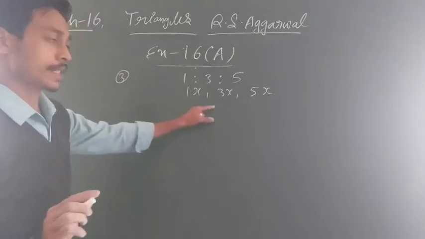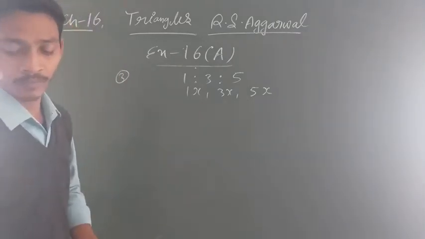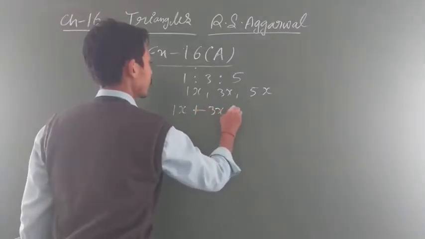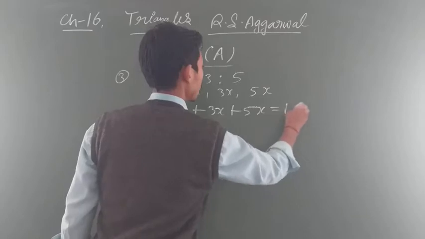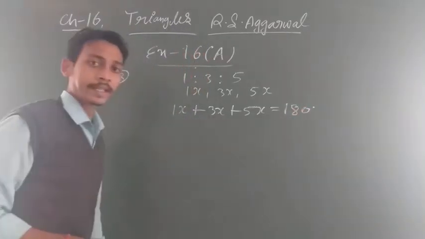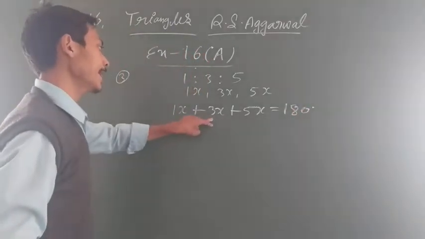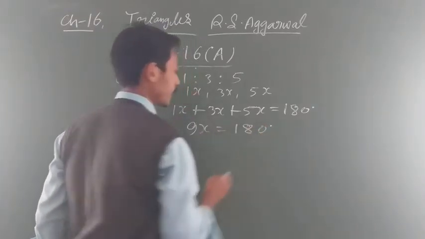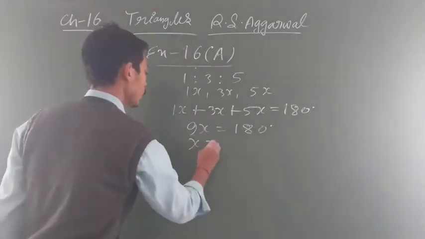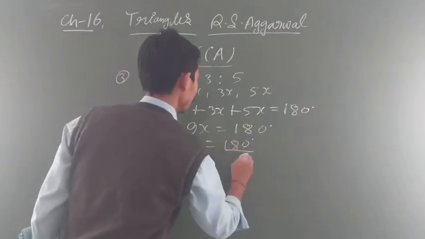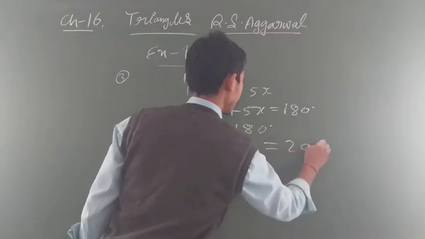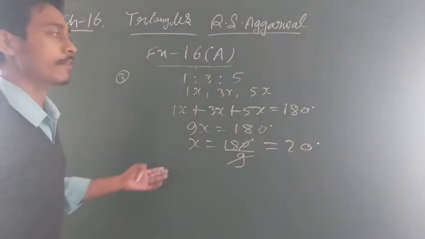अब you know that the sum of all angles of a triangle will be equal to 180 degree. यानी 1x plus 3x plus 5x will be equal to 180 degree. Is that clear? So this will become 5 plus 3 is 8, 8 plus 1 is 9. 9x will be equal to 180 degree. So x equal to 180 upon 9. ठीक? तो students, it will become 20 degree. This 20 degree is the value of x.